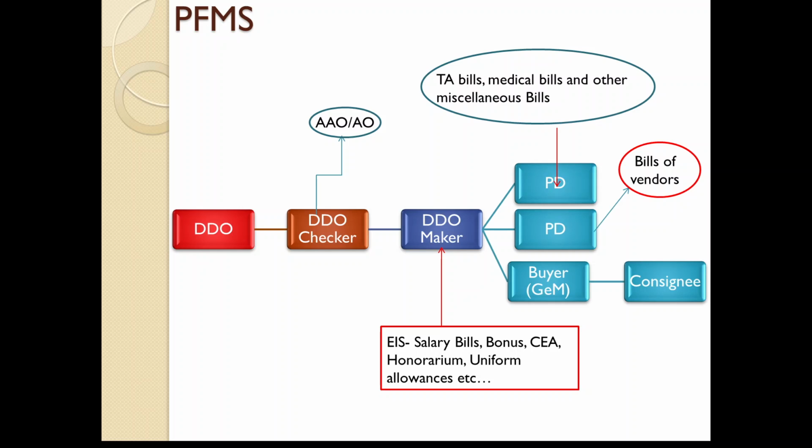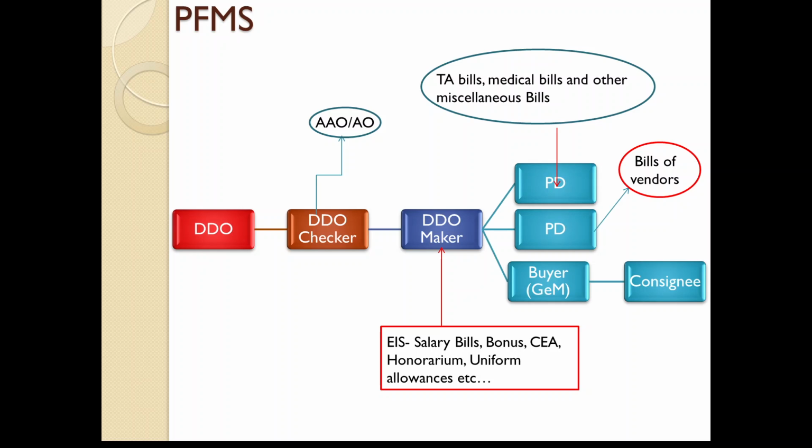So of course in our CWC setup, in some offices directly, let's say if I talk about CE office, they'll be having one PD. PD will generate the sanction of private vendors or even TA bills, medical bills, and those will come to DDO maker of CE office, not divisional office maker.